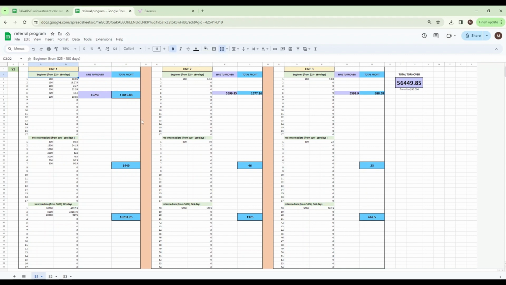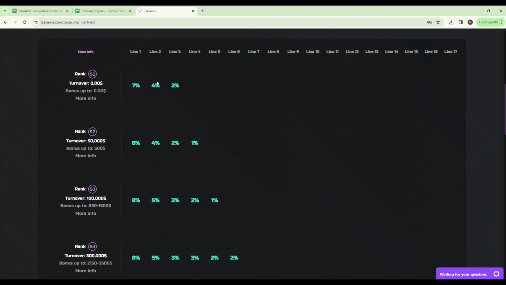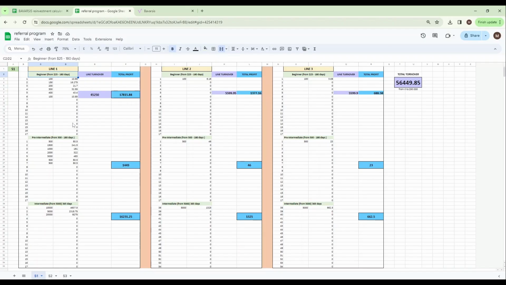Rank S1 is intended for beginners and includes 3 lines and is available up to a turnover of $50,000. In the table you see 3 lines that correspond to the company's regulations. Each of your team members can invest in one of 3 crypto boxes: beginner, pre-intermediate, intermediate. Your income will depend on this.